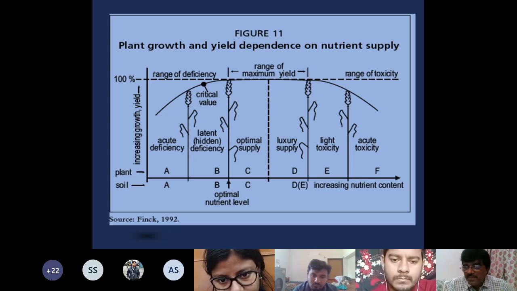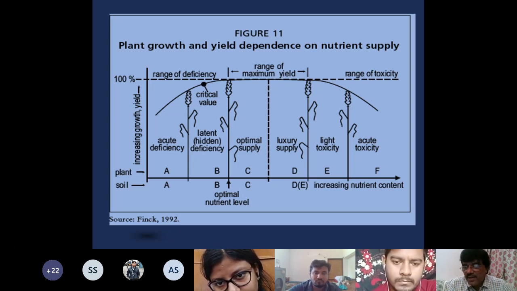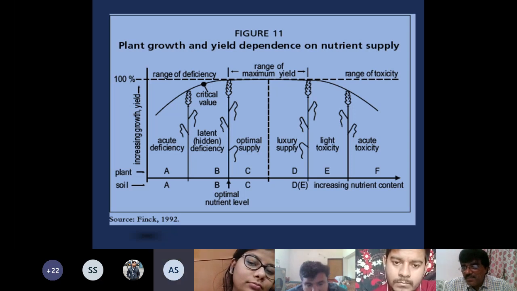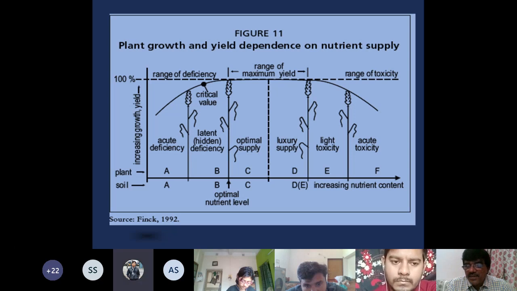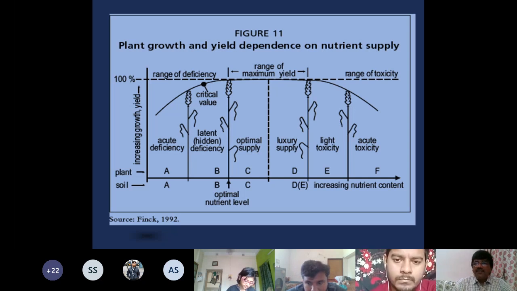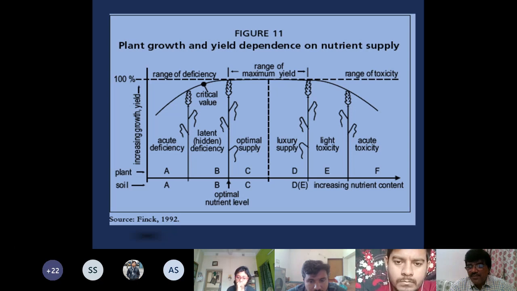Critical level of toxicity means the higher concentration of nutrient in plant or soil where there is 10% reduction in growth, or where you get 90% of the maximum possible yield. This is known as the critical concentration for toxicity in plant or in soil. So they are different supply levels. Actually, on the x-axis, you have different supply levels of nutrient in the soil or different contents of nutrient in the plant.